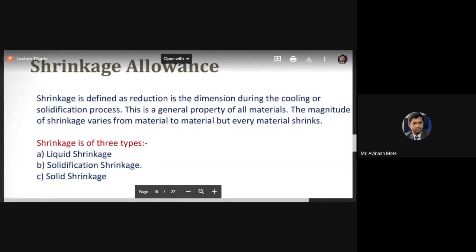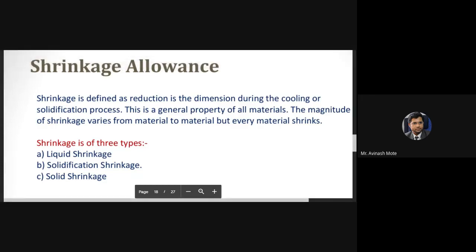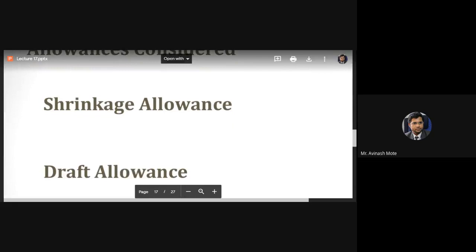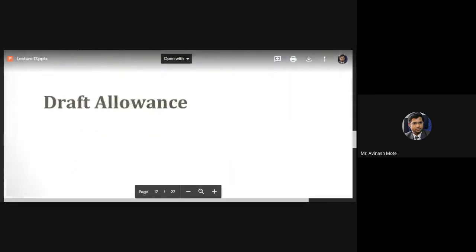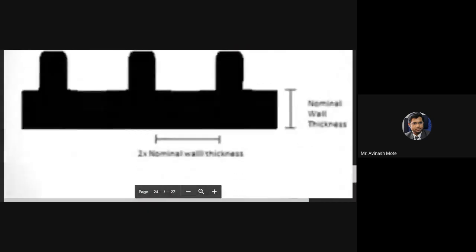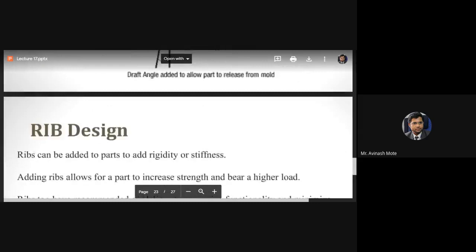This is the shrinkage. Keep in mind: liquid, solidification, and solid. These three steps, and the number of phases in that particular stage. Two types of allowances: shrinkage allowance and draft allowance. So we'll stop here for today. In the next lecture, we'll start with rib design.